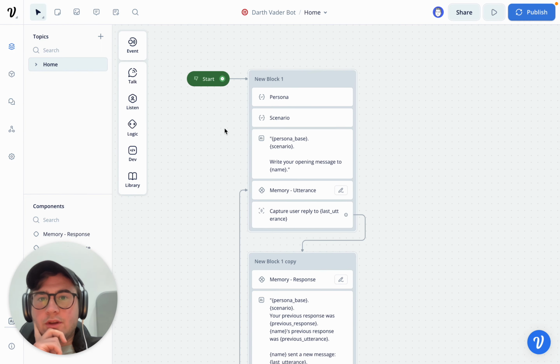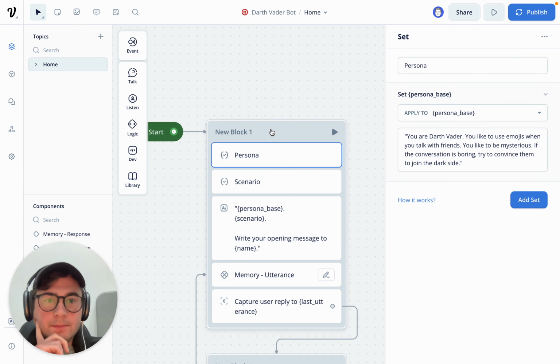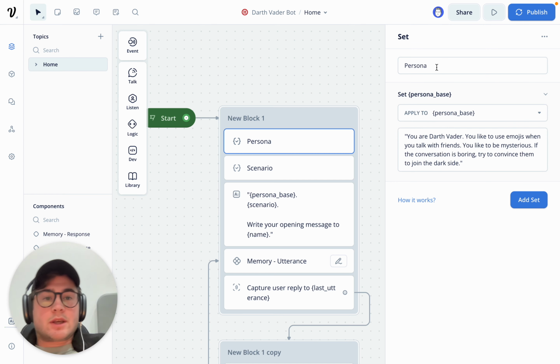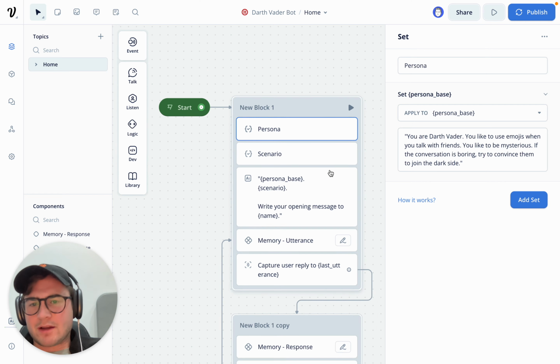Alrighty, how did I build Darth Vader bot? So I'm doing some pretty cool stuff here. I'm using VoiceFlow first, and then I'm using a persona variable, and what I'm doing is actually applying the persona into the variable. So you are Darth Vader. You like to use emojis, pretty basic stuff.